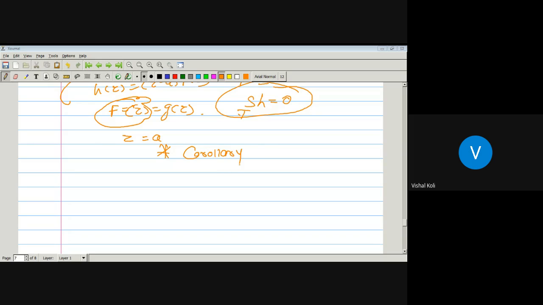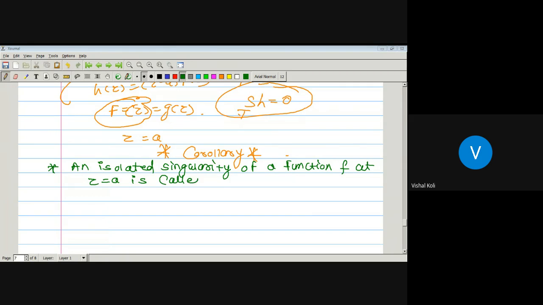Now there is a corollary. An isolated singularity of a function small f at z equal to a is called a removable singularity of function f if and only if limit z tending towards a f of z is a constant c, where c is a constant.